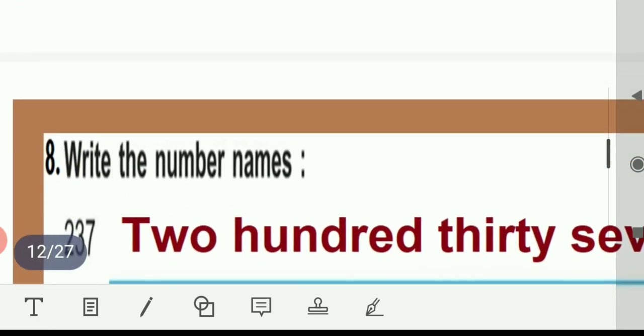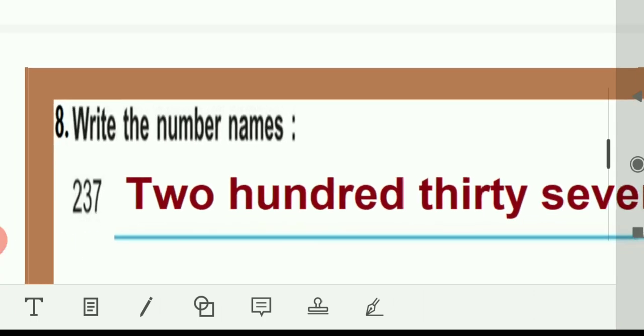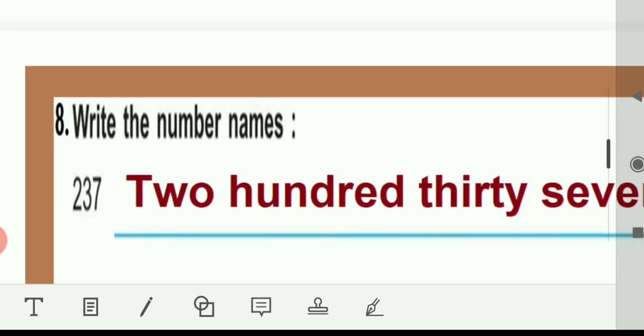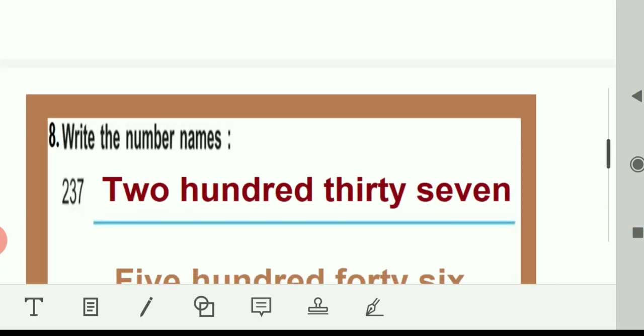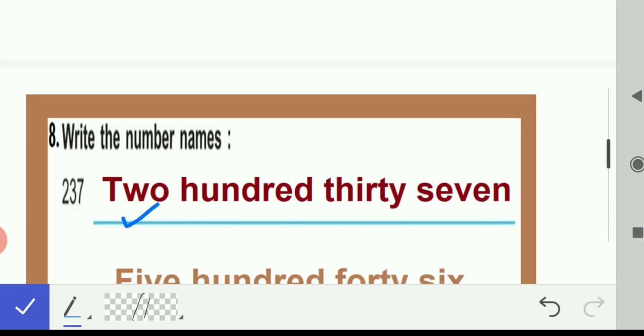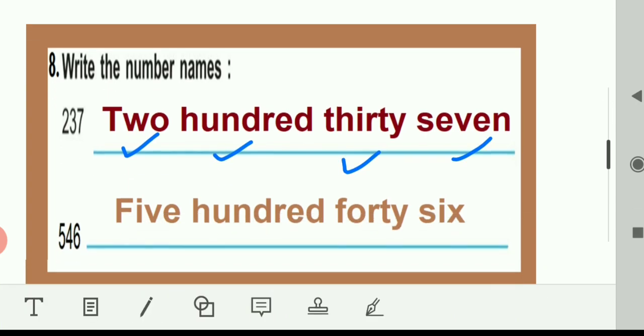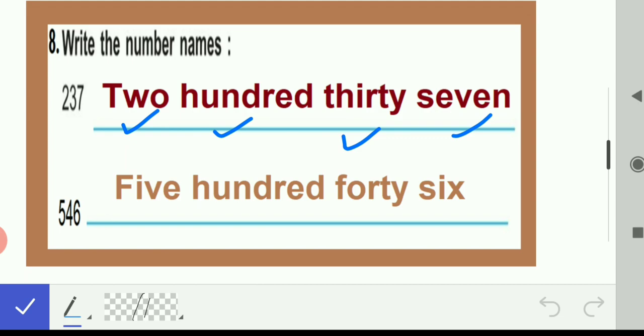Now move on to question number 8. Write the number names. First number is 237. Next is 546.